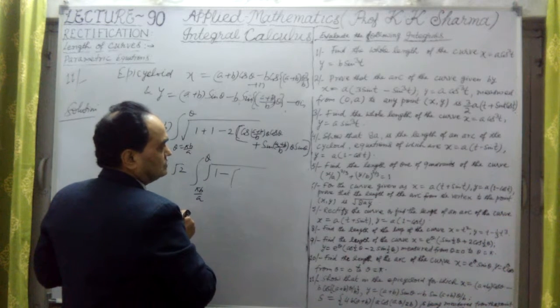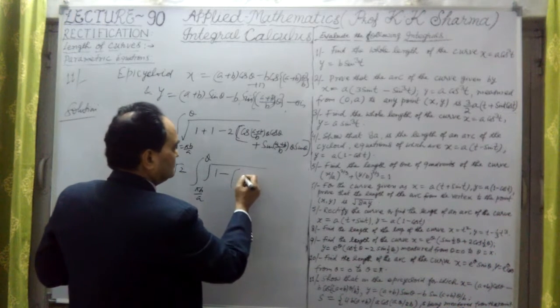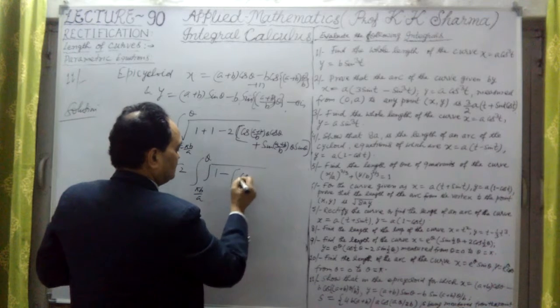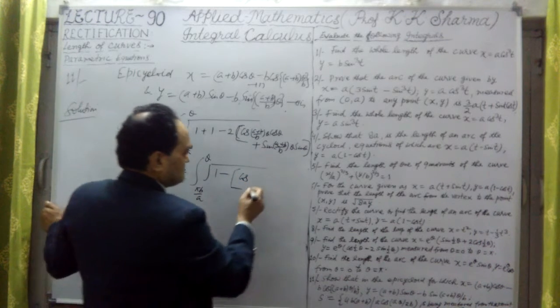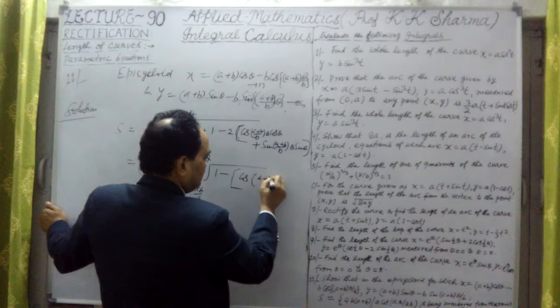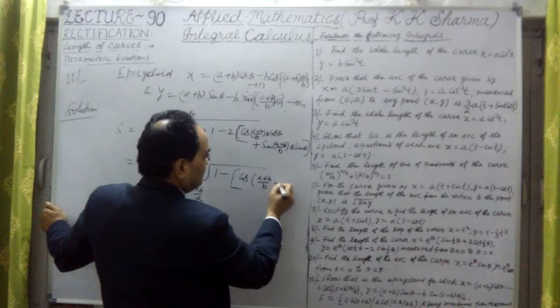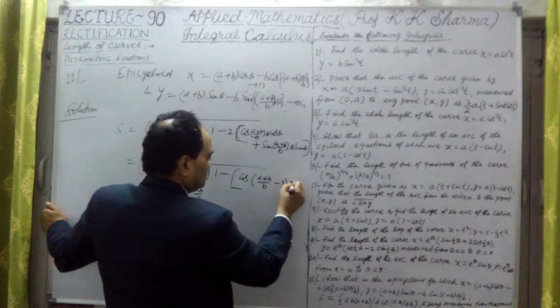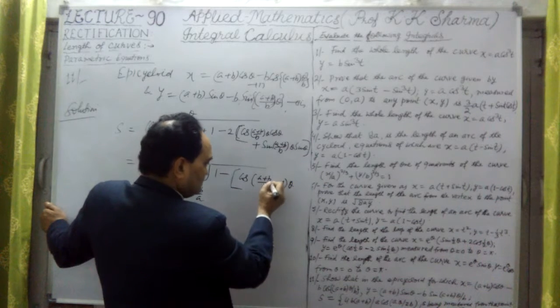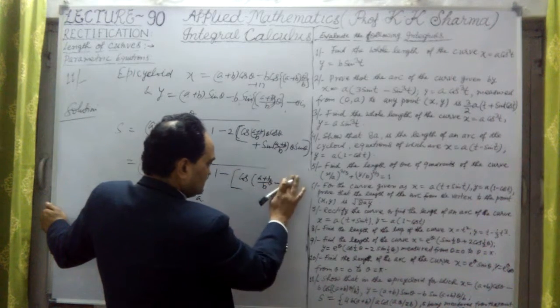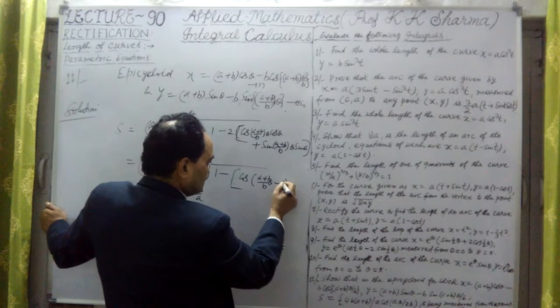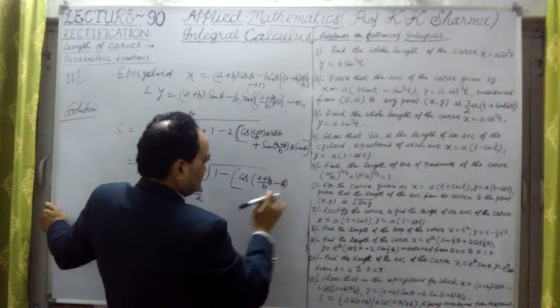If I take θ common, that will be cos of ((a+b)/b − 1)θ. So we could write here θ minus θ. No problem.